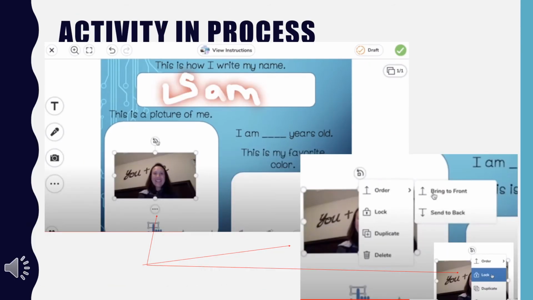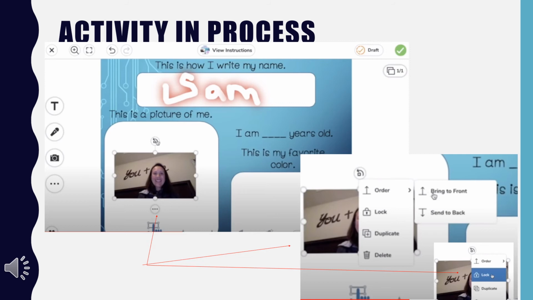Next, you need to add a picture of yourself. Now you could use one of those amazing drawing features, or you could use the camera feature. When you click the camera, you have two choices. You can actually take a photo, or you can upload a photo that is already on your device. To take a photo using your camera, smile, and then press the camera button to take the picture. Now, let's say you didn't like it, it was a little blurry, and you want to do it again. You just click the three dots and click delete. Then you'll hit the camera button again, smile for the camera, and take a new picture.